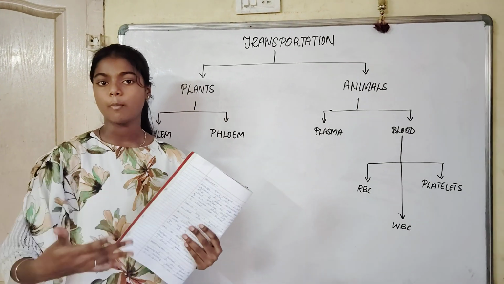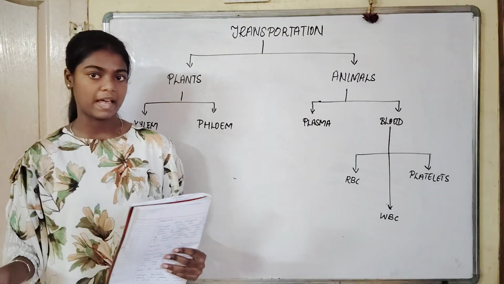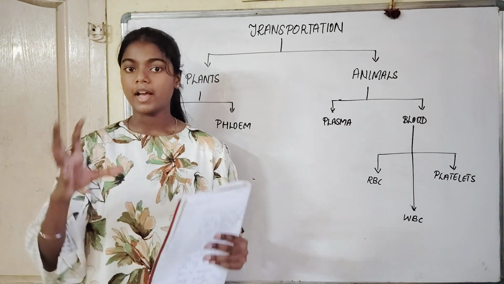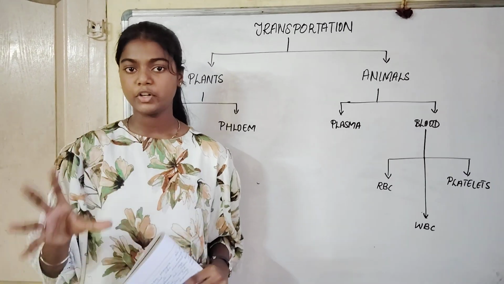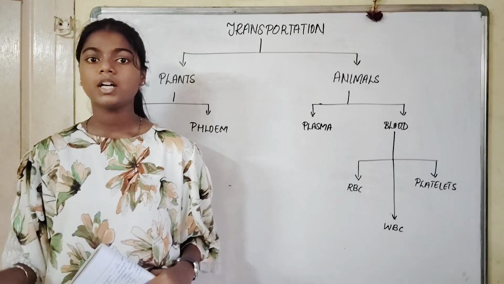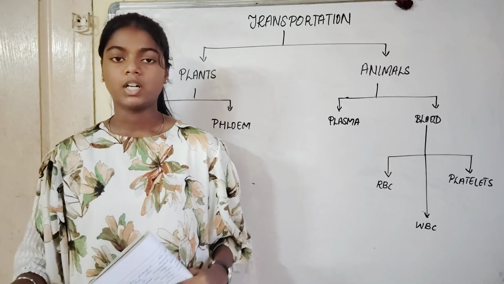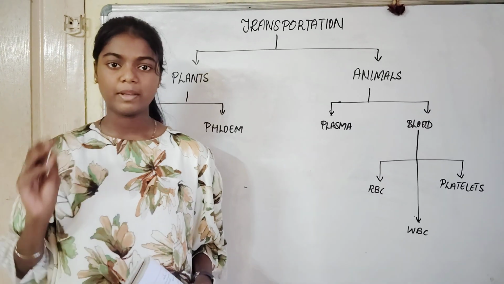Now I am going to talk about the mechanism of transportation in plants. Food is prepared and stored in the leaf in sieve tubes. Wherever the water enters, it enters through osmosis. Through osmosis pressure, the food is pushed to all parts of the plants.